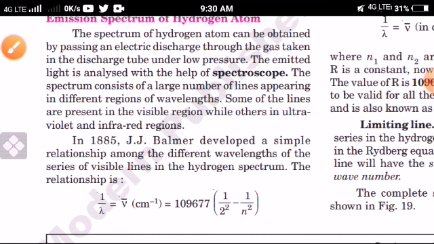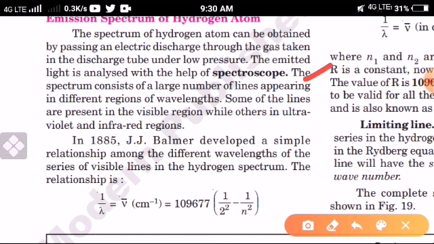The spectrum consists of a large number of lines appearing in different regions of wavelength. Their wavelengths are different. Some of the lines are present in the visible region, while others are in the ultraviolet and infrared.